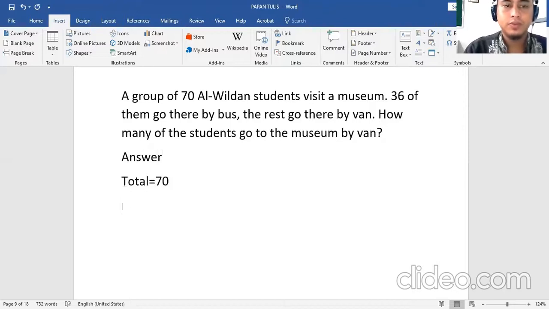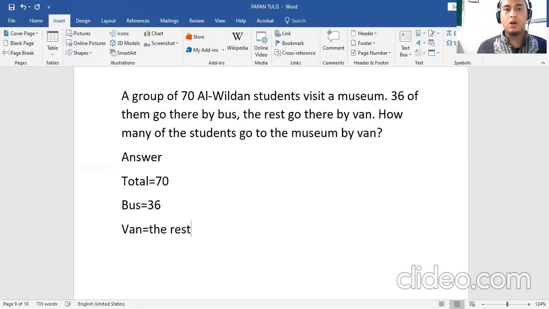And then 36 by bus. The rest go there by van. Van is the rest, sisanya. How many of the students go to the museum by van? This is what we want to know. We know the context, and afterwards the question is how many by van?